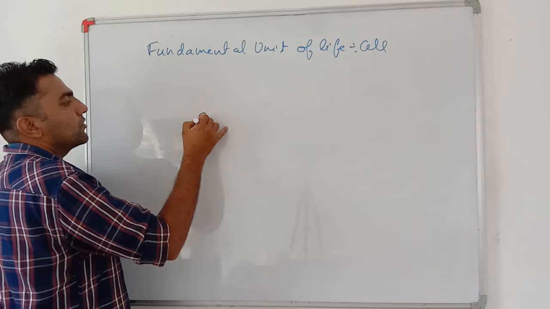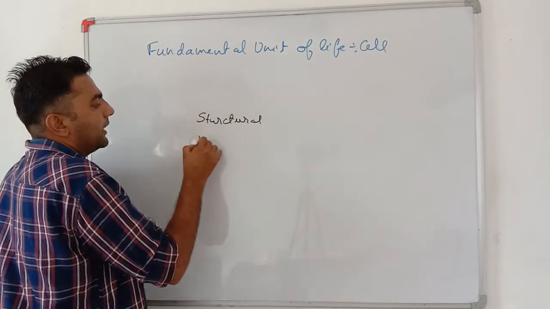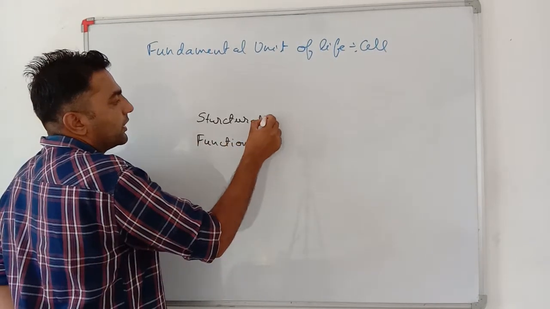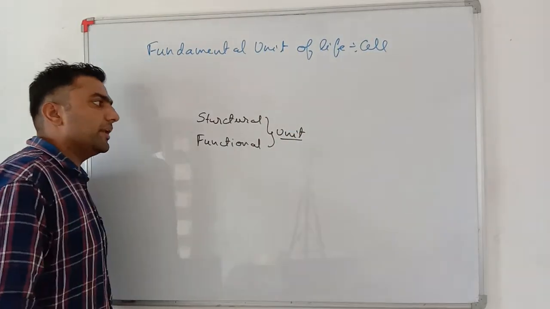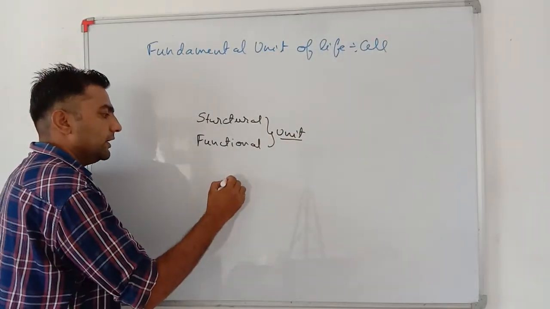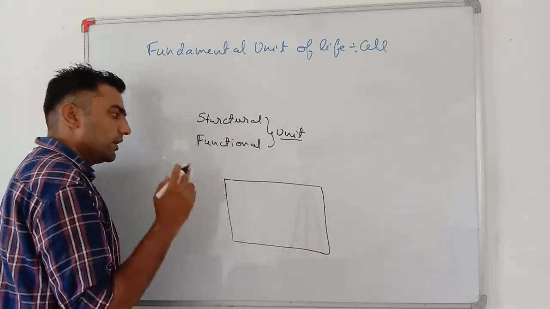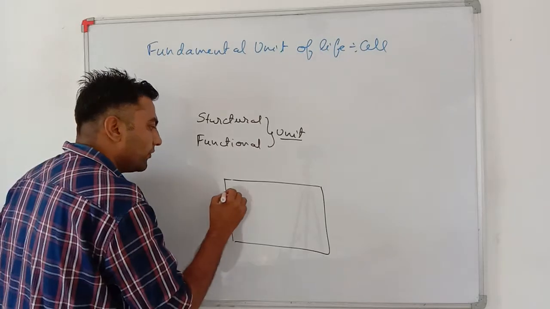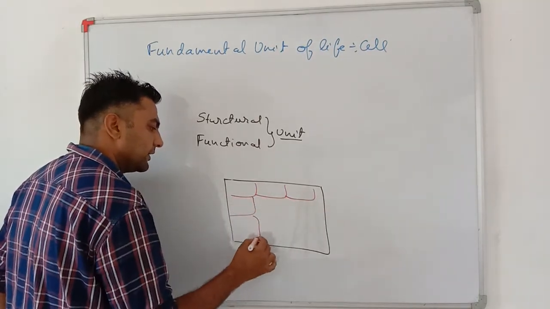Basically, the cell is also called the structural and functional unit of any organism. What does it mean? If there is any organism, let's say this is an organism, originally it is made up of many cells.